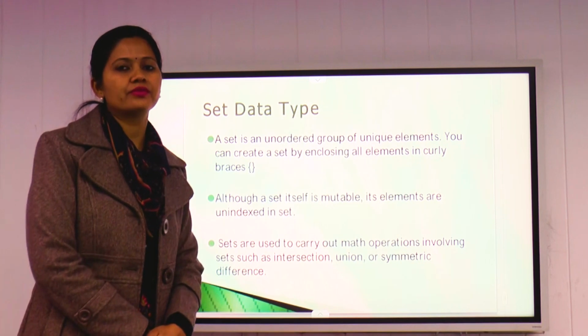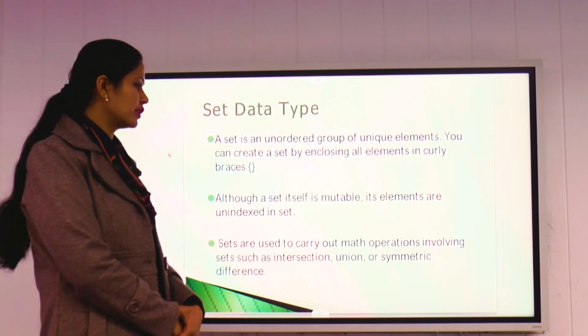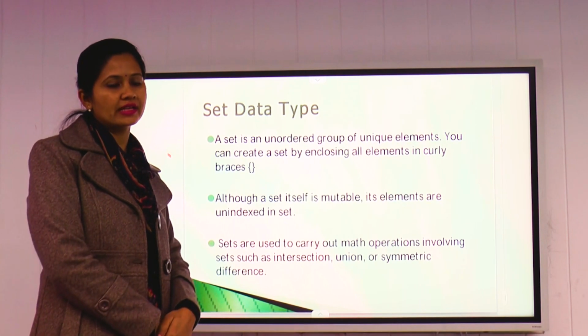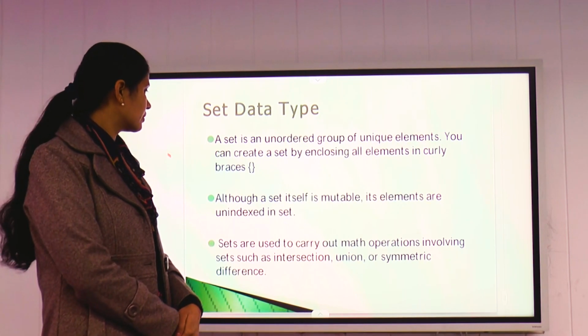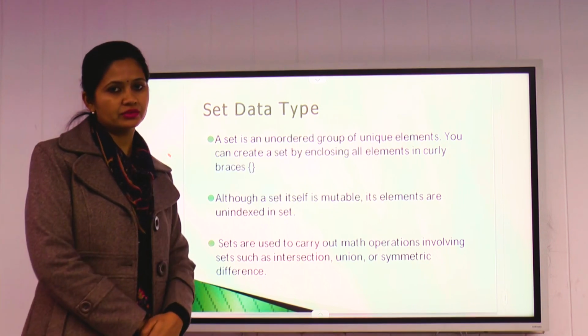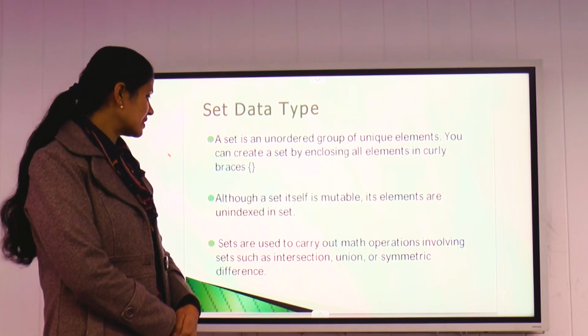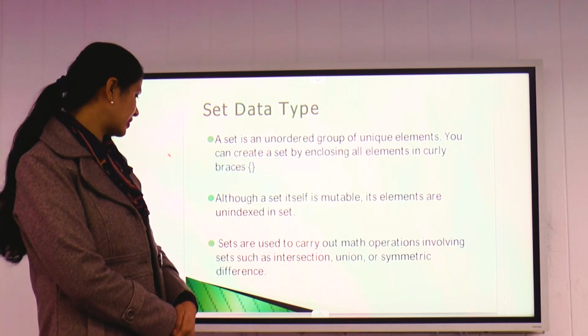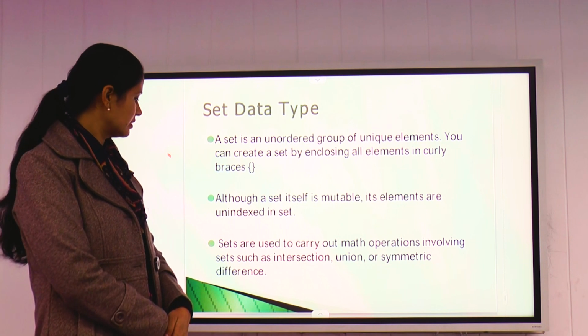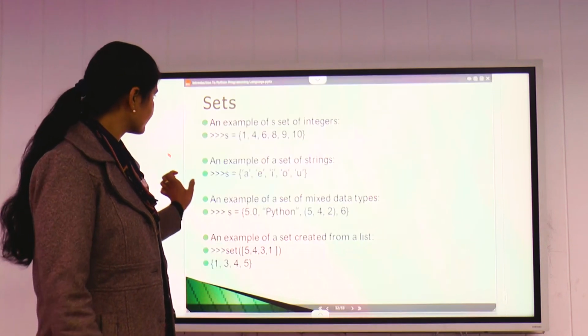All the elements given in a set are unindexed. We don't give indexing in a set. That's why we cannot modify the values. We can modify a set, but we cannot modify the values. Right? Sets are used to carry out math operations such as intersections, union, or symmetric differences.